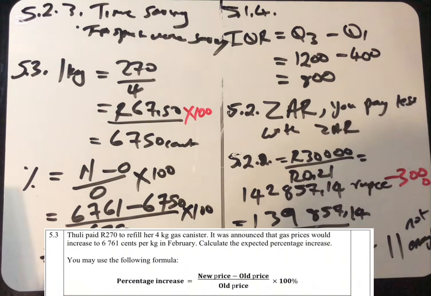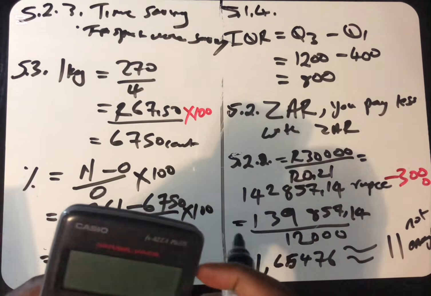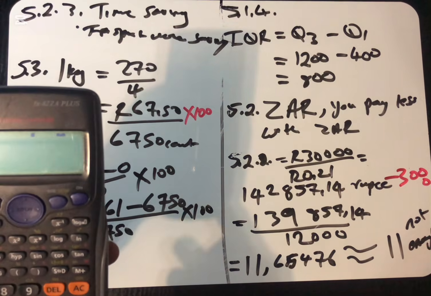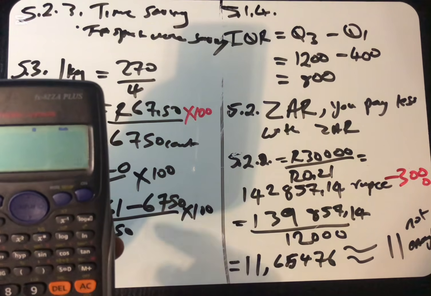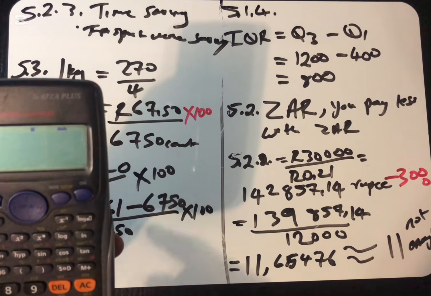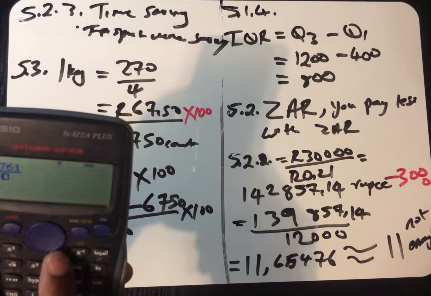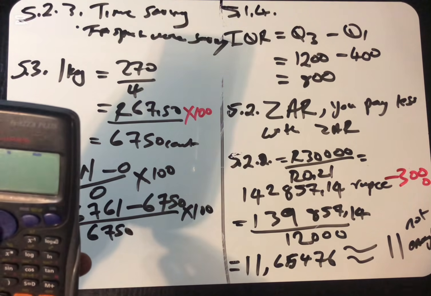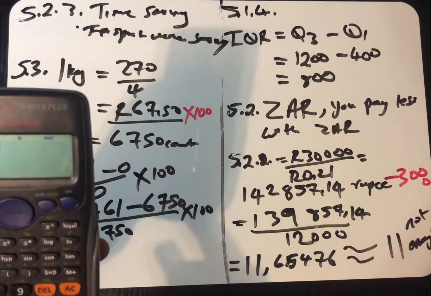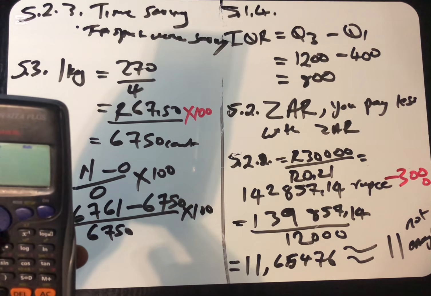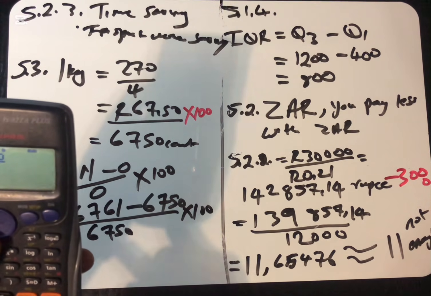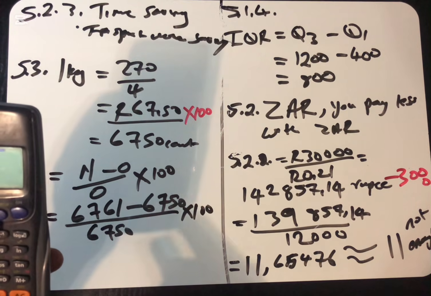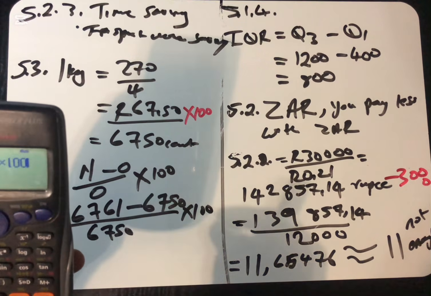Let's use a calculator for the last time. 6,761 minus 6,750 over 6,750 multiplied by 100.